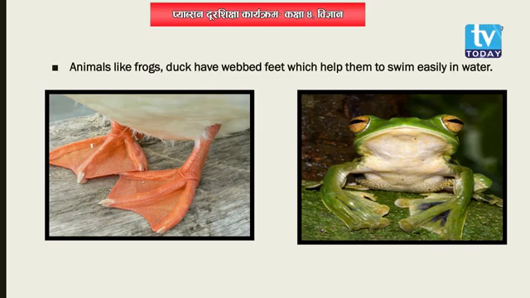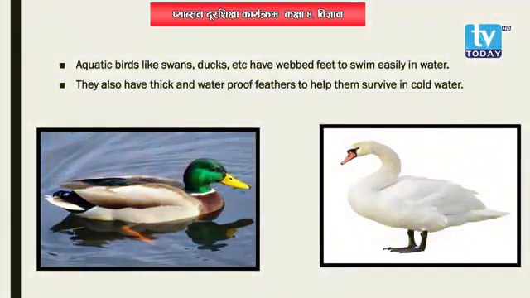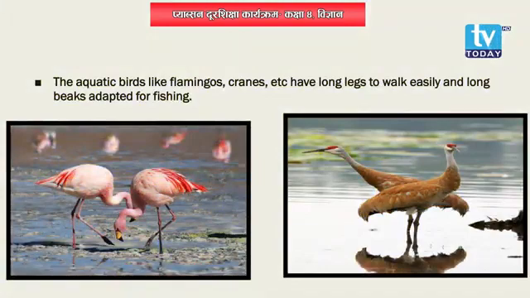Now, moving on to the next point. Aquatic birds are also there, as I have already told you. Swans, ducks, herons, flamingos, cranes, they all are aquatic birds. They live near water sources like ponds and lakes, alright. Swans and ducks have webbed feet that help them to swim easily in water. But the other birds like flamingos and cranes have very long legs that help them to